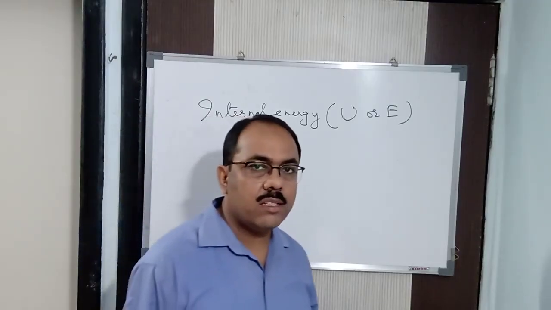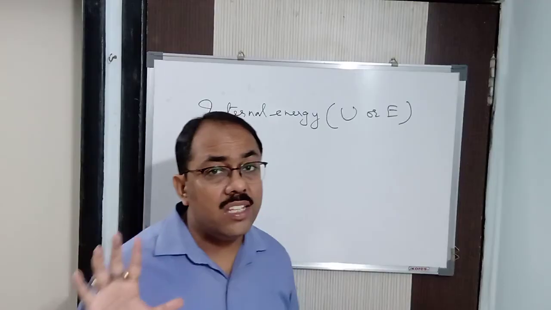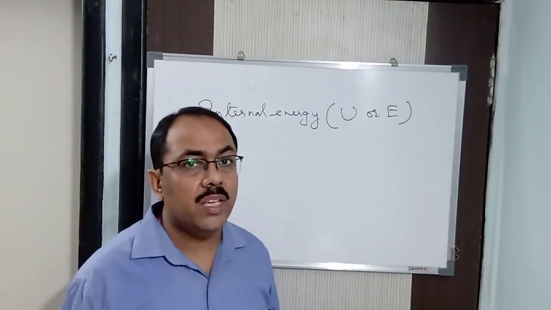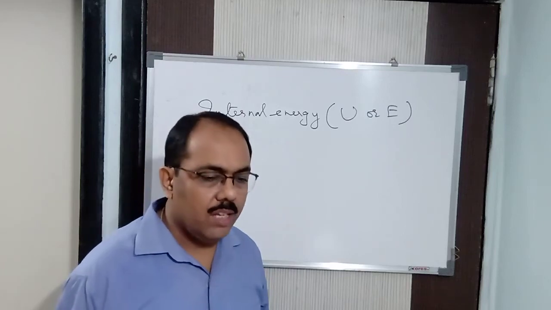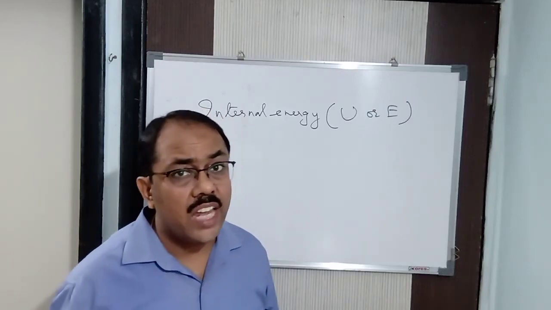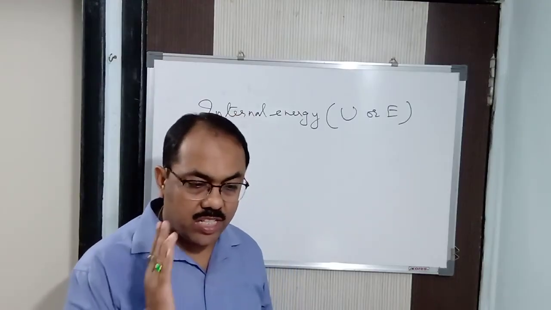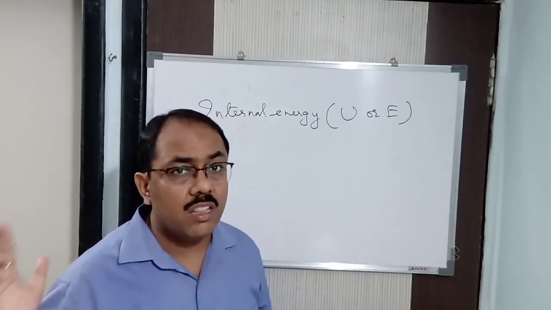Why? Because we generally measure the change in internal energy of a particular system. We don't use the internal energy, we measure the change in internal energy. Why? Because internal energy is a state function. I told you already what is state function. State function depends upon the initial and the final state.